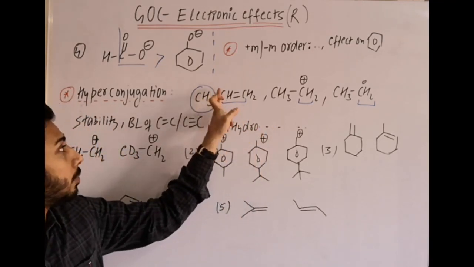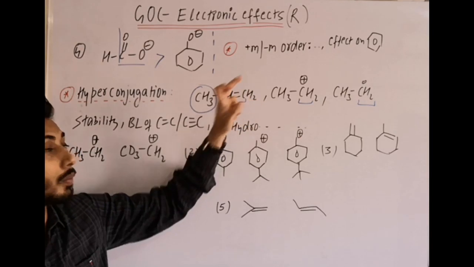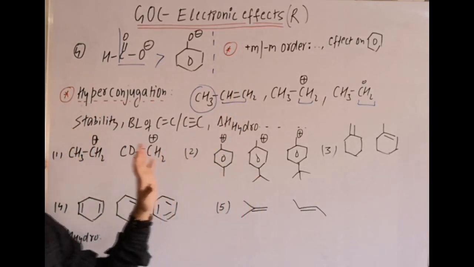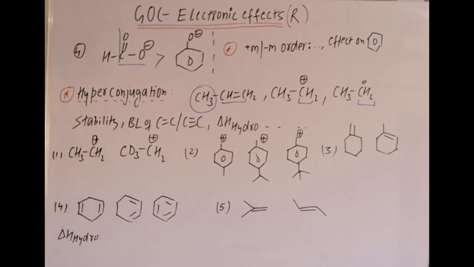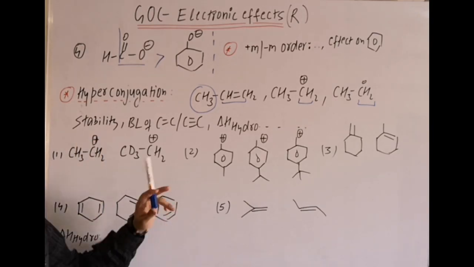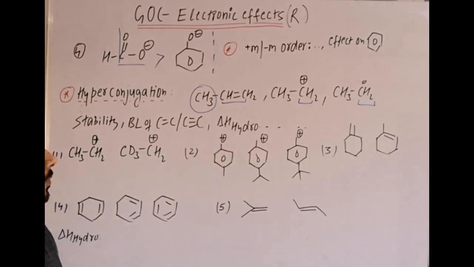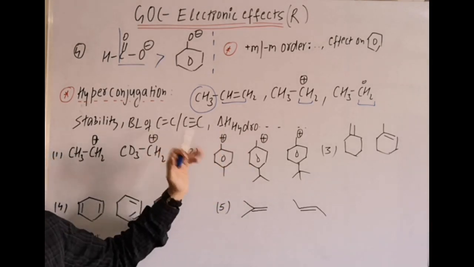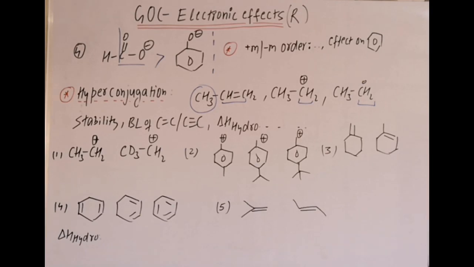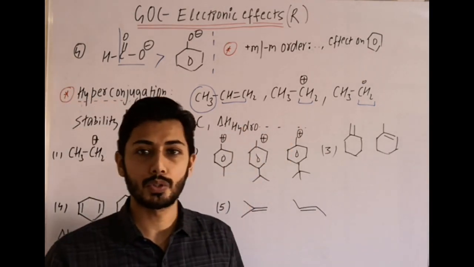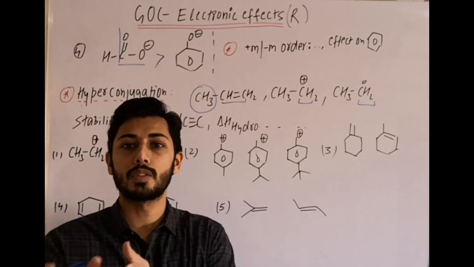Why? Because double bond will shift here and carbon gets minus charge. So ultimately, I hope you remember the reason for that. I am just going through the quick points. Then we can also compare heat of hydrogenation of the compounds. Generally in alkene and alkyne we can use, most commonly in alkene, that more is the number of pi bonds, more will be the heat of hydrogenation if pi bonds are not same.